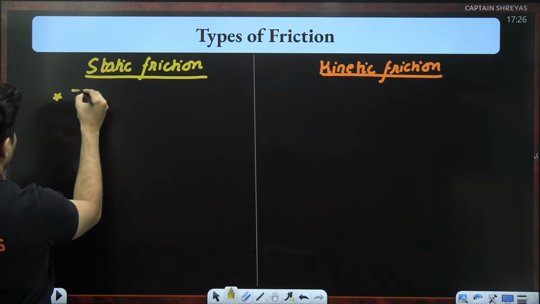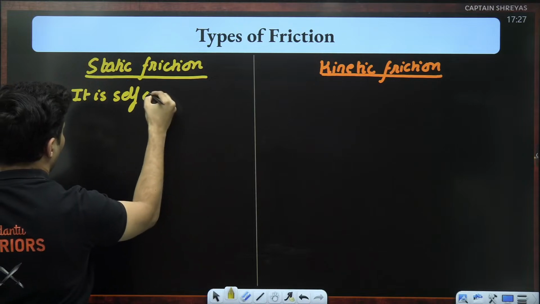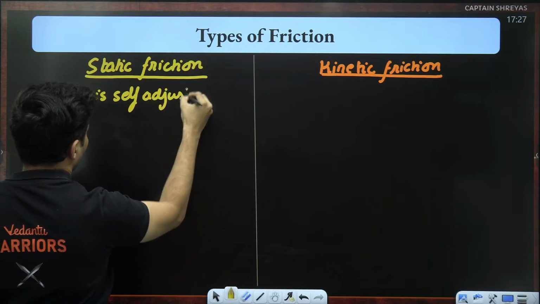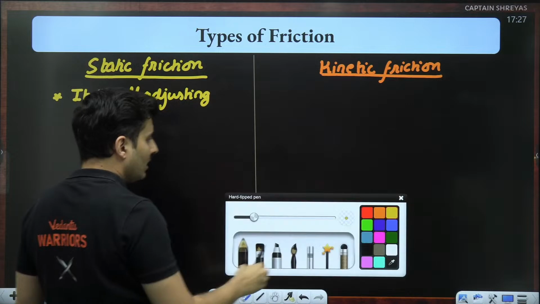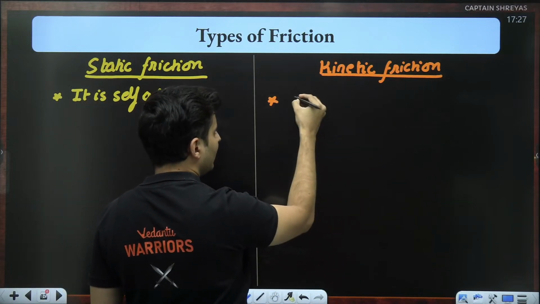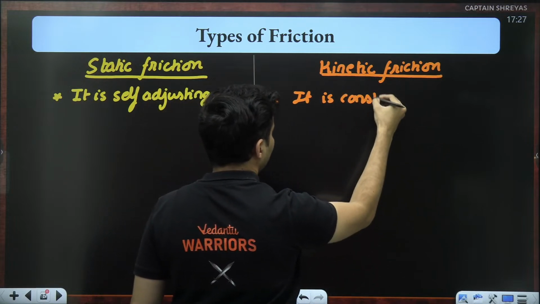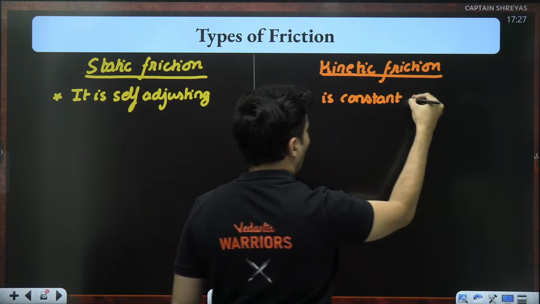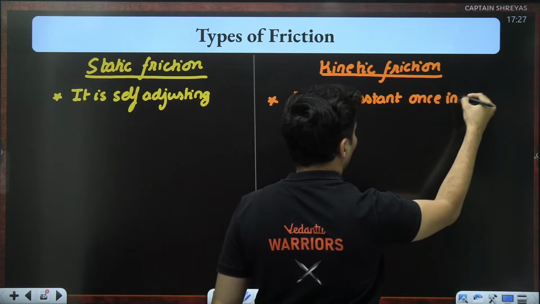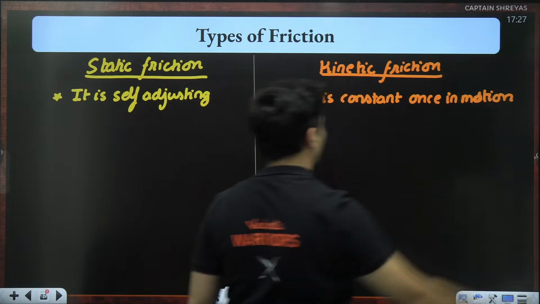Static friction is a self-adjusting force, we saw that. Kinetic friction, you saw, did not change. It is not self-adjusting, rather it is constant once in motion.